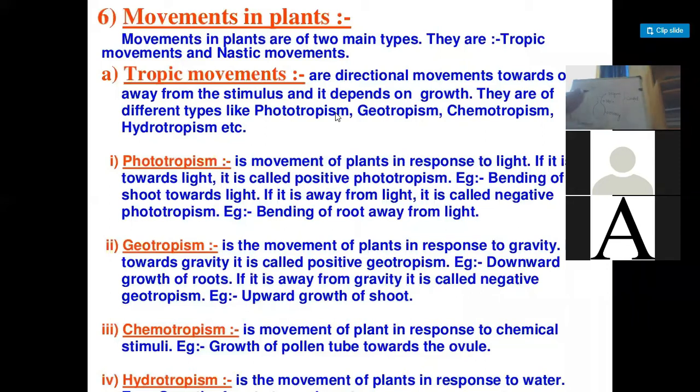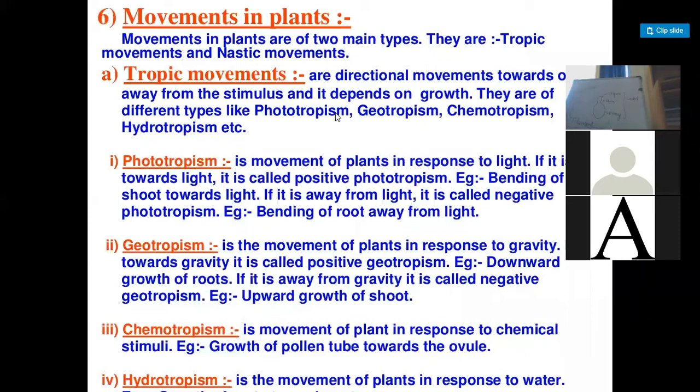Where they are present separately, that is, the male part is present in one flower and the female part is present in another, in two different flowers, those flowers we call unisexual flowers.